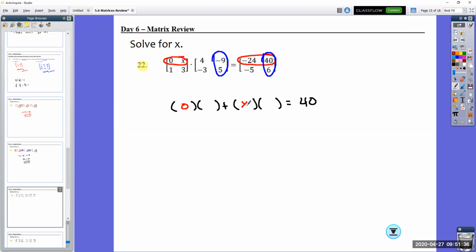My rows are 0 and x. My column elements are -9 and 5. So 0 times -9 is 0. So I just get x, 5x equals 40, divide both sides by 5. We get x equals 8.